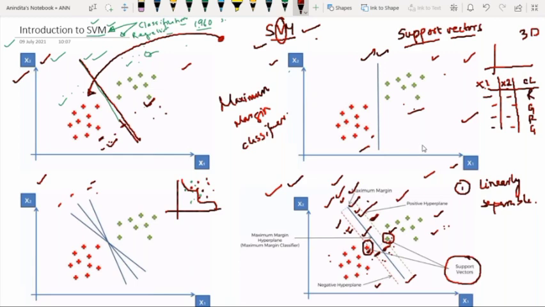Now we have to discuss what is so special about the support vector machine, because at the start of this class I explained that the support vector machine has a unique feature. So what is that unique feature? Say you are trying to teach a machine how to distinguish between apple and orange.